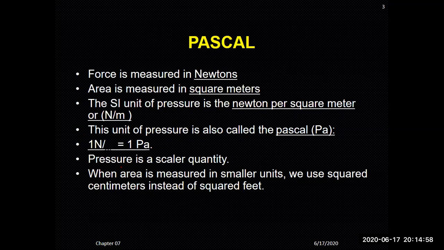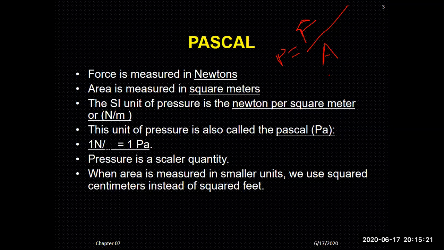If you write the formula P equal to force divided by area, write the units of these two quantities separately.